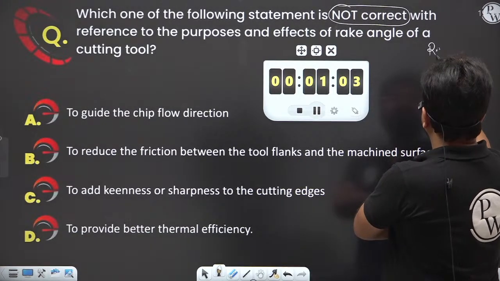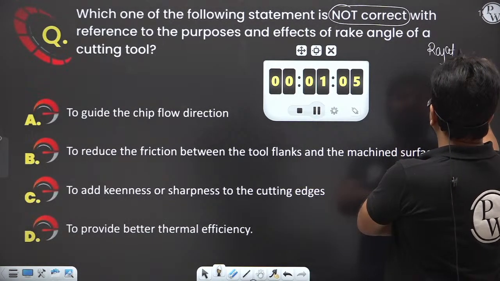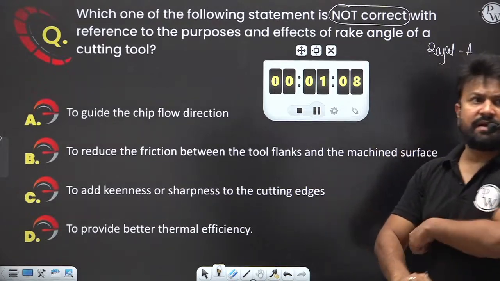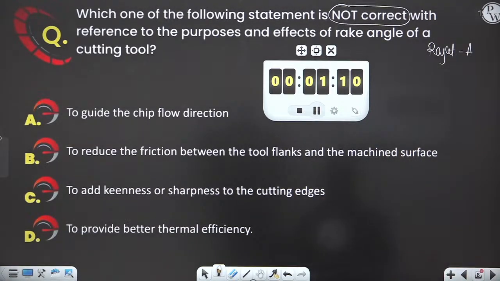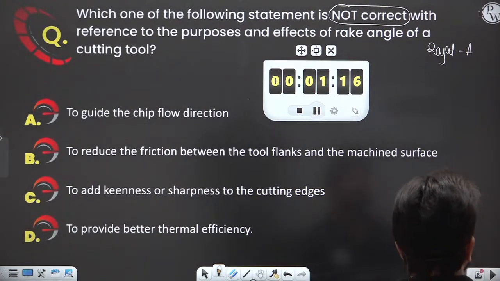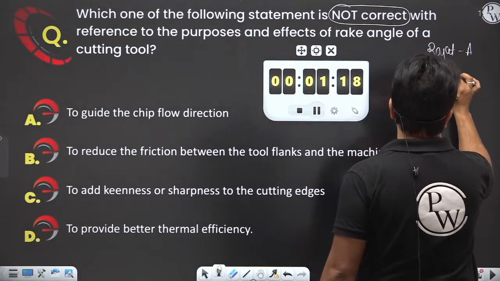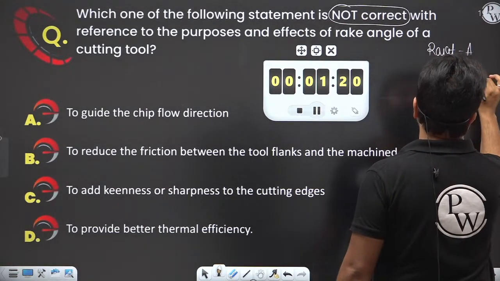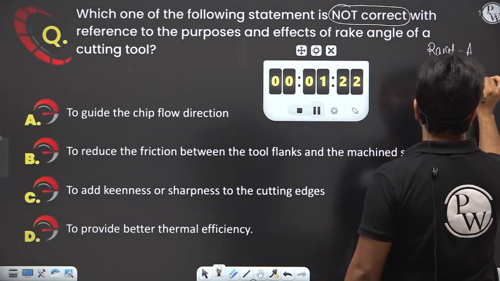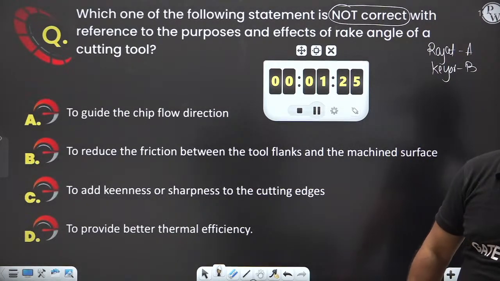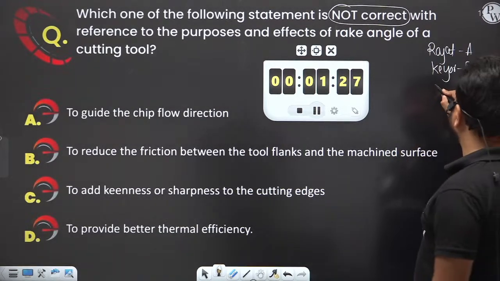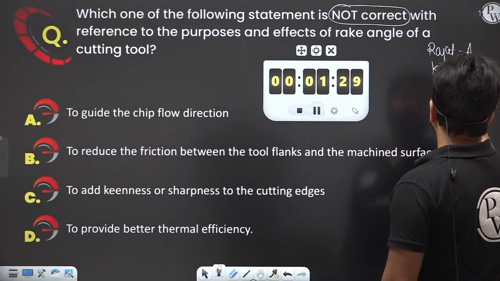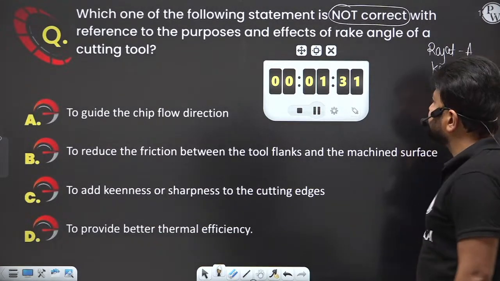Rajat says, sir, answer A. Q says that option B, right? Am I right? And here Vishnu says, sir, option D is the answer.